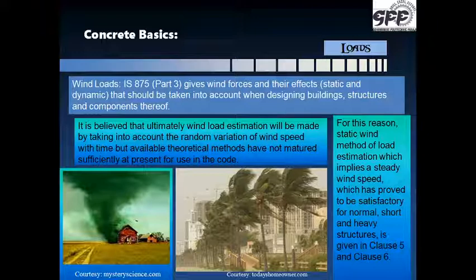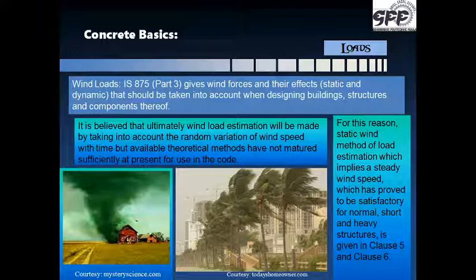For this reason itself, the static wind method of load estimation, which implies a steady wind speed, which has been proved satisfactory for normal, short and heavy structures, this is the one which we refer. This has been given in clause 5 and clause 6 of IS 875 Part 3.